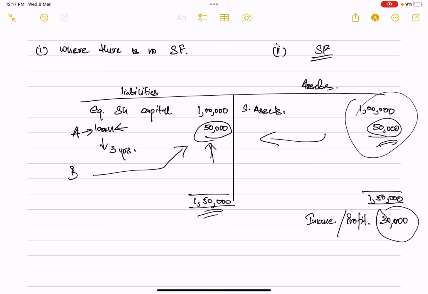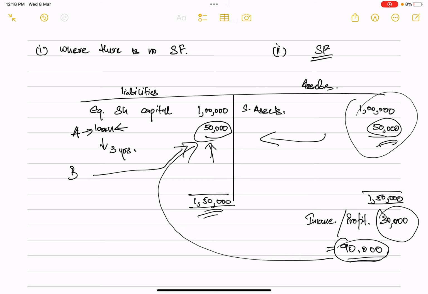This is the annual profit. If the company saves this 30,000 rupees for 3 years, it will amount to 90,000. So instead of spending it, the company can use this 90,000 rupees to directly repay the loan.